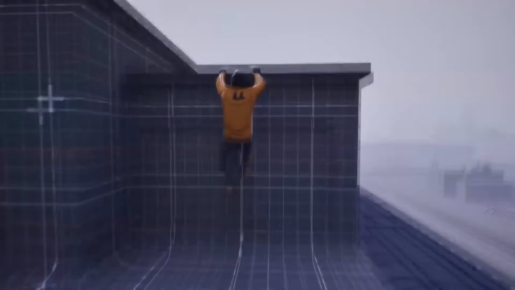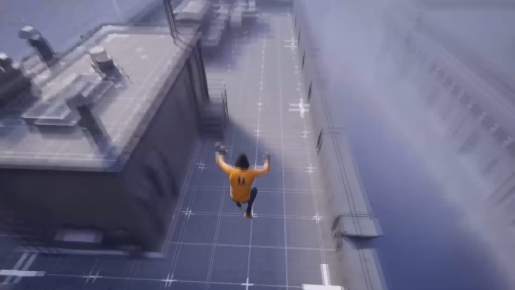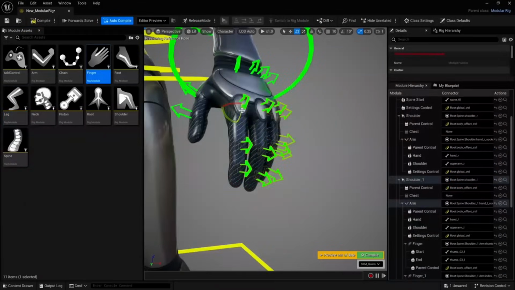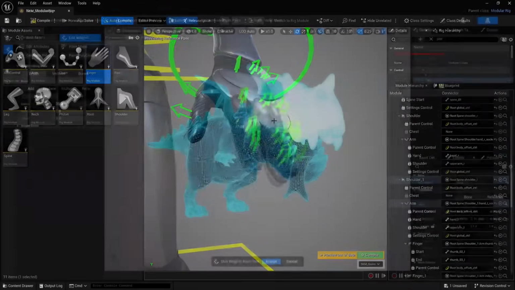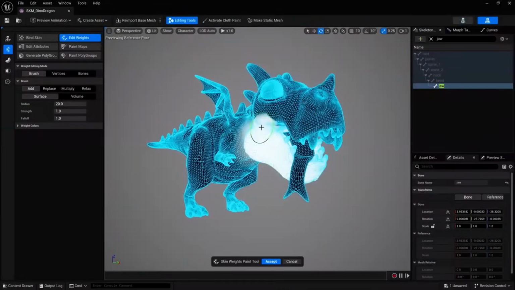Today at Game Developers Conference, Unreal Engine previewed some upcoming features coming to Unreal Engine version 5.4, which is set to release next month around late April. In this video, we're going to cover the top upcoming features that they mentioned.